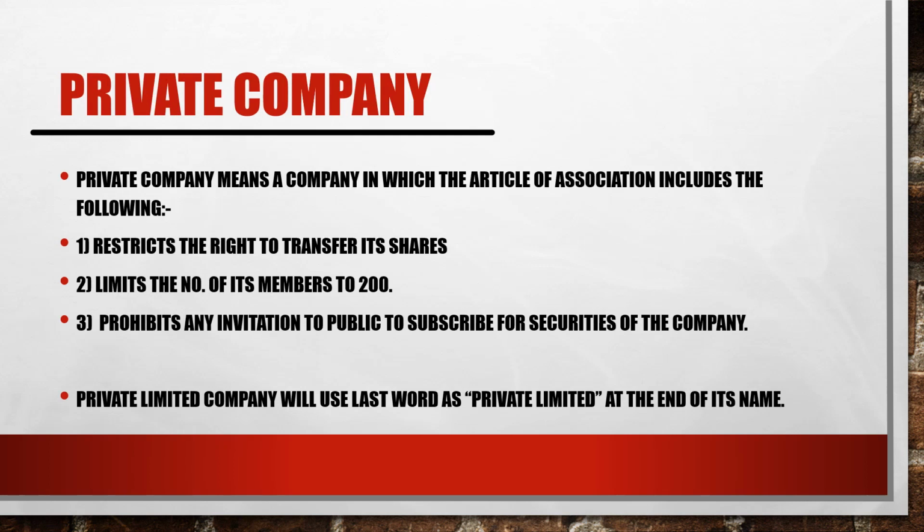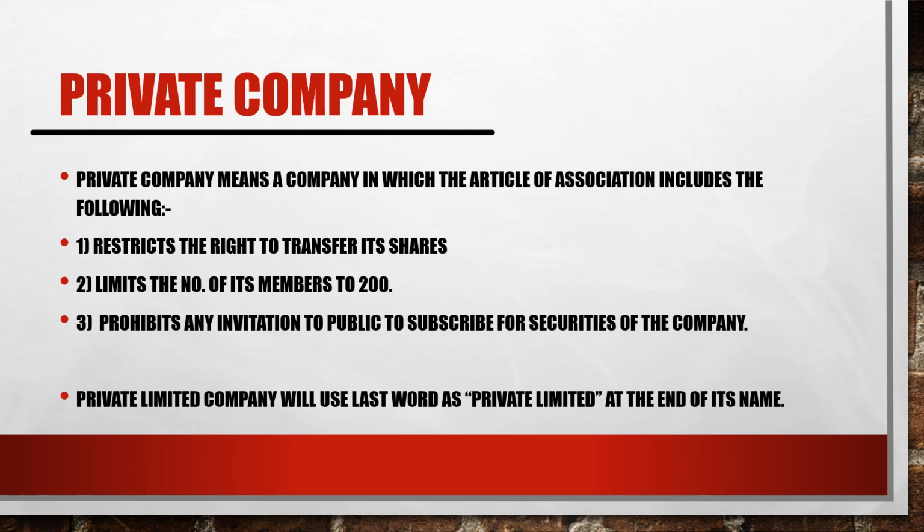So now we look at private company. Before starting with private company, we can look at the fact that in case of a company, there are two most essential documents. The first is the memorandum of association, which is the charter document or the principal document of the company. And the second is the articles of association, which are the rules and regulations of the company.